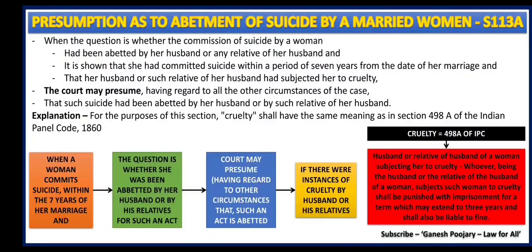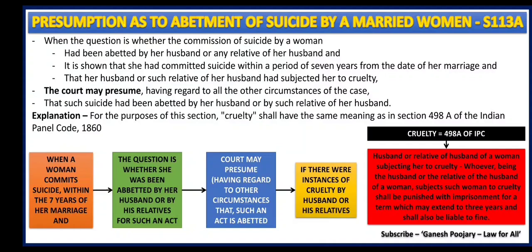Then comes the very important amendment section, that is section 113A. This section discusses presumption as to abetment of suicide by a married woman. Now, the provision is quite lengthy. Let's quickly read through it before getting into the simple chart.